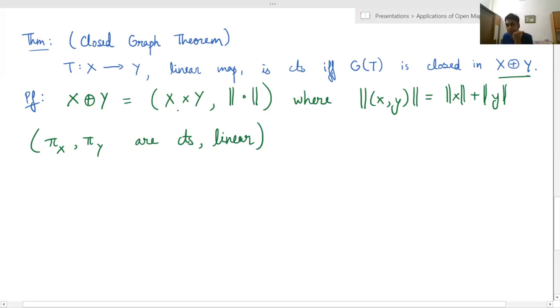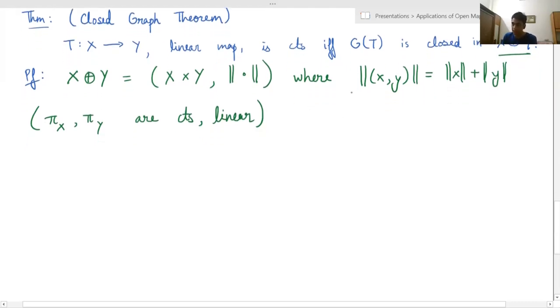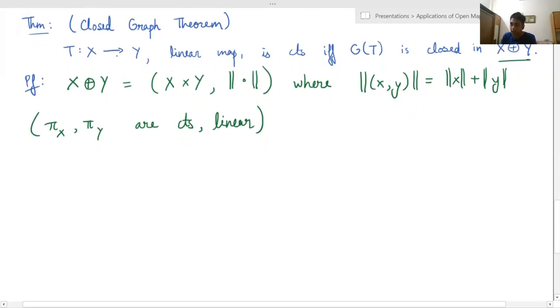Given a Cauchy sequence in this space, you just project it onto the two Banach spaces, and you can show that those two will remain Cauchy, because continuity is equivalent to uniform continuity on normed linear spaces. So you can take the limits there and then put them together in a tuple, and it's not hard to see that it will be the limit of the Cauchy sequence. So I'm just skipping over the proof. That is just easy to see. So in this way, we have this Banach space, which is the sum of two Banach spaces.